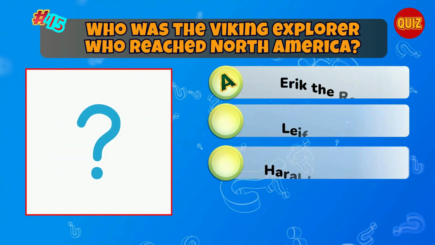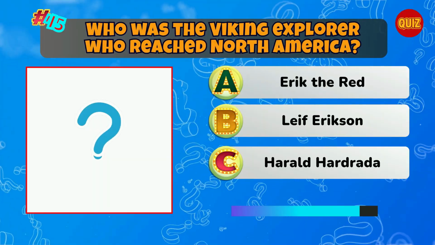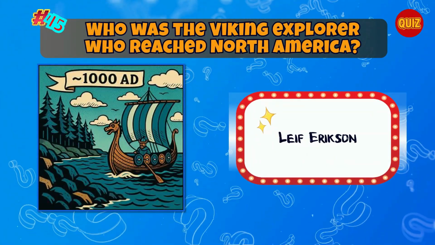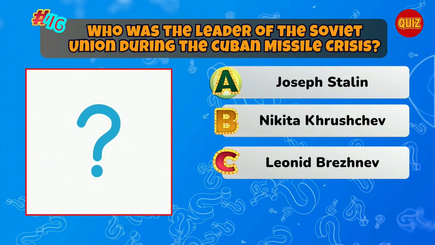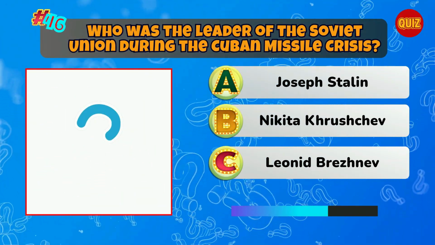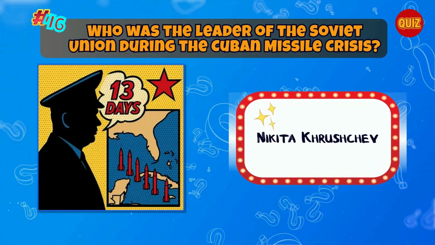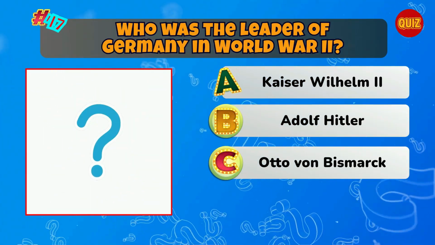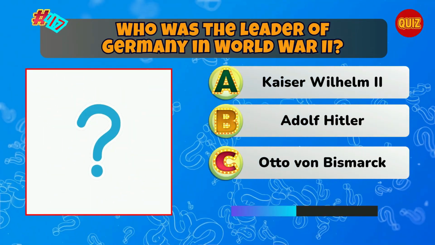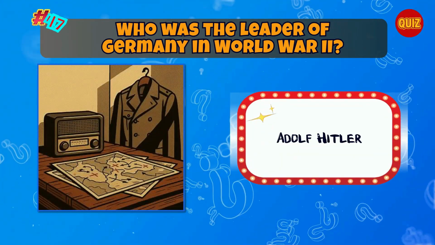Who was the Viking explorer who reached North America? Correct. Leif Erikson. Who was the leader of the Soviet Union during the Cuban Missile Crisis? Correct. Nikita Khrushchev. Who was the leader of Germany in World War II? Correct. Adolf Hitler.